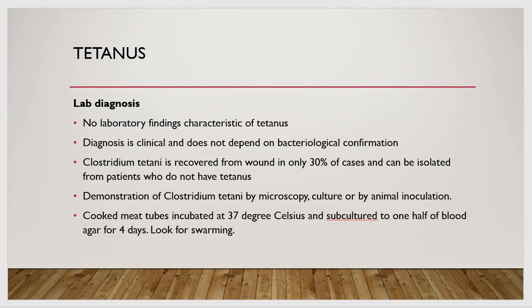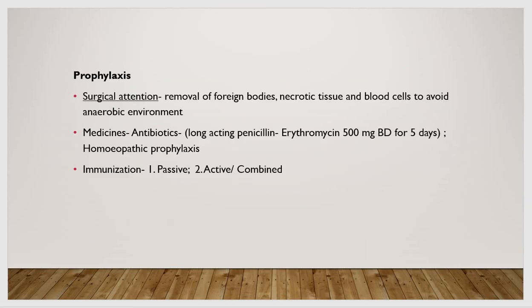Then cooked meat tubes are incubated at 37 degrees Celsius and subcultured to half of blood agar for 4 days, after which swarming. Prophylaxis. Tetanus is an illness which is very important from the point of view of prophylaxis.